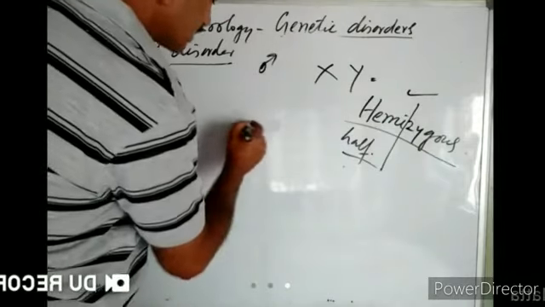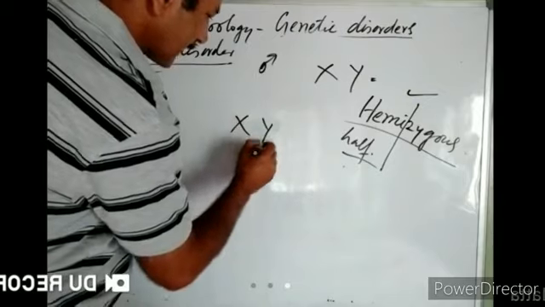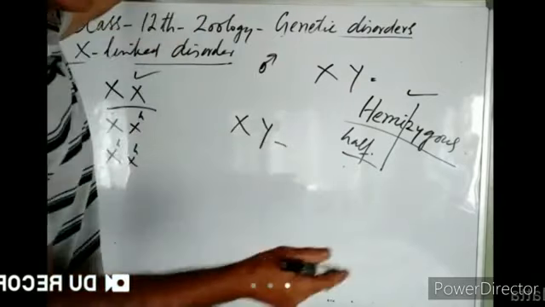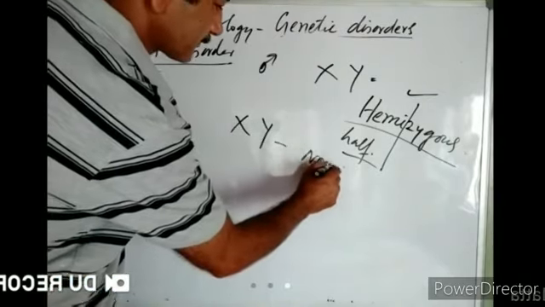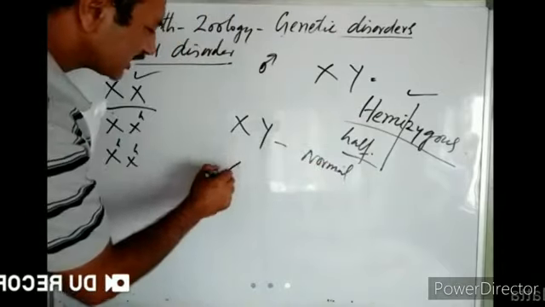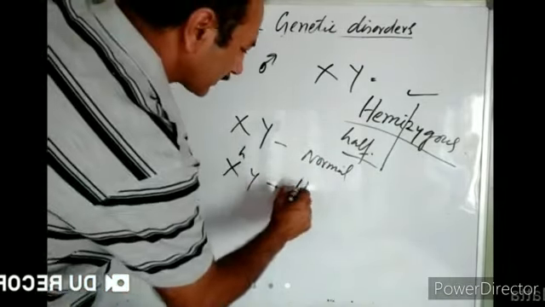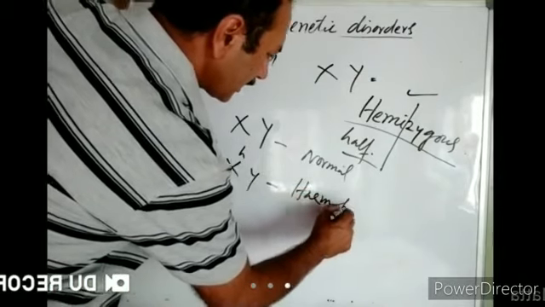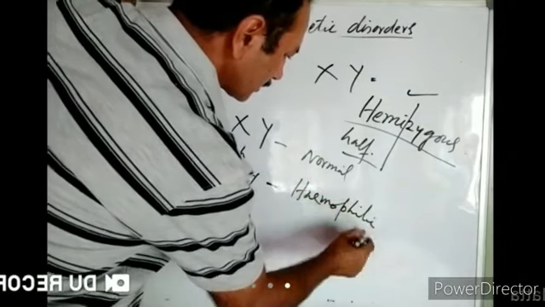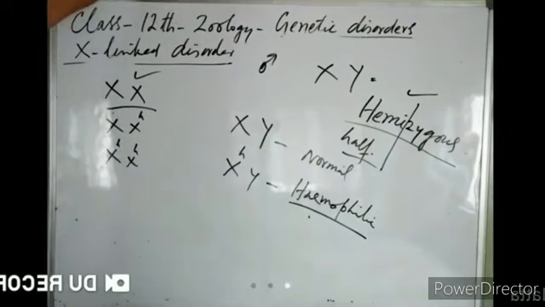Now, if the gene is normal, then the male will not be hemophilic. The male will be normal. If the gene is mutated, then the male will be hemophilic.